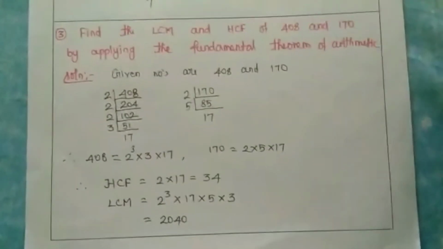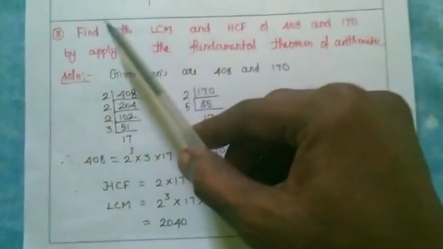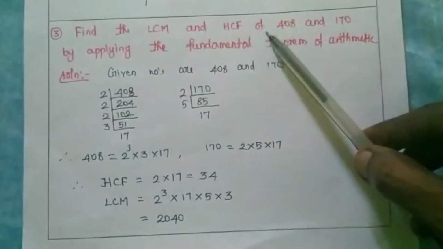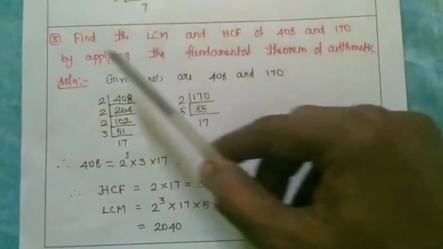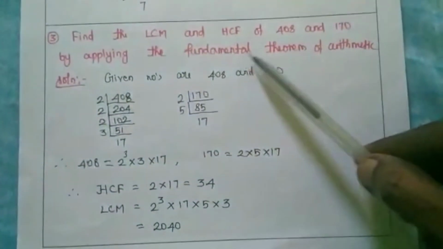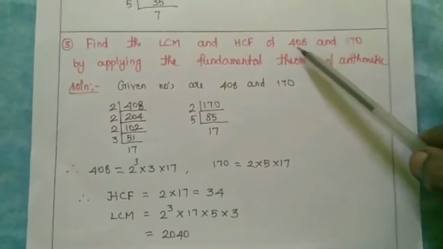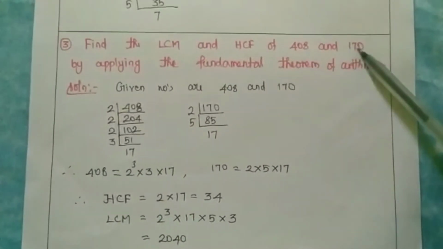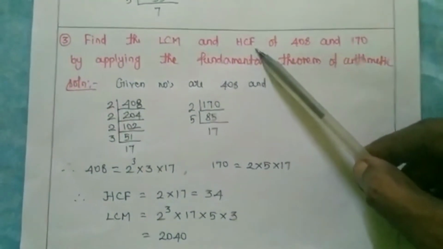Now we are going to see another different problem. Let me read the problem first. Find the LCM and HCF of 408 and 170 by applying the fundamental theorem of arithmetic. So what are the two numbers? 408 and 170. For those two numbers we are going to find both LCM and also HCF.